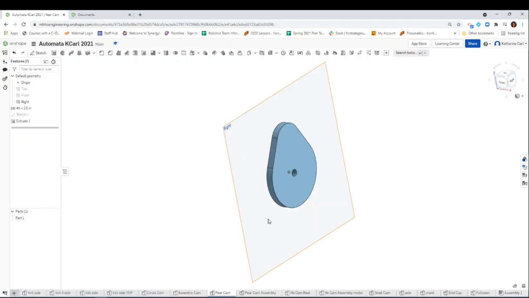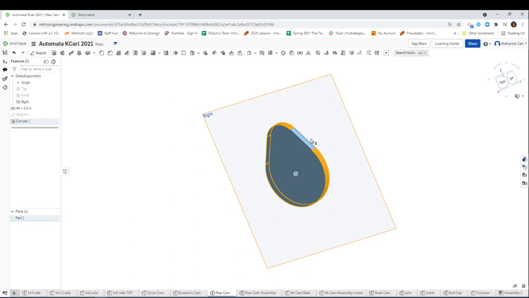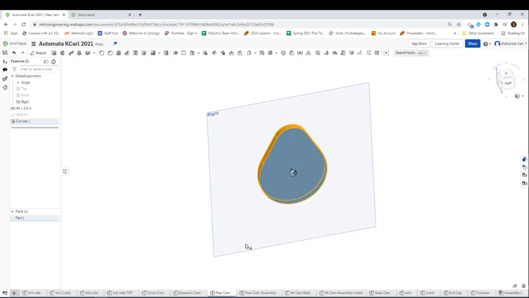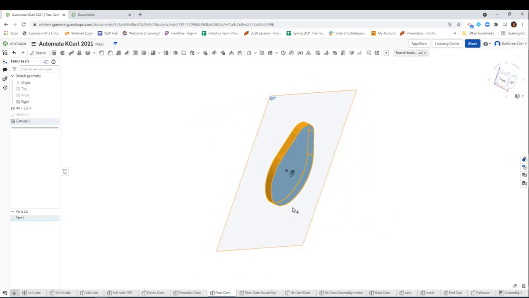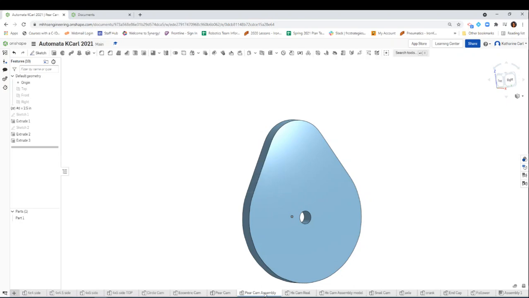This was my original Pear Cam, and if you notice, it had kind of segmented edge here, 3, even really technically 4, because there's also this straight segment here. And when we're going to be using one of the tools to assemble our cams to make sure it's functioning properly, we needed to make that whole current orange edge one continuous surface. So what I did in that video was kind of create that using the spline tool.